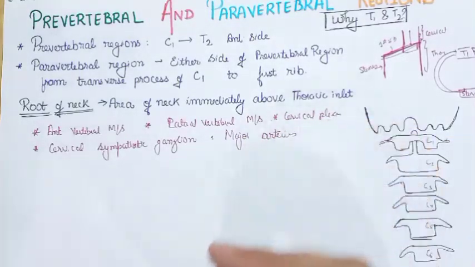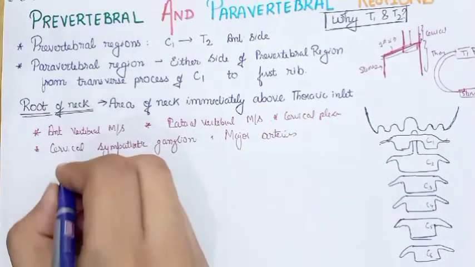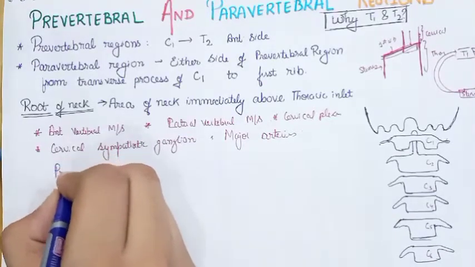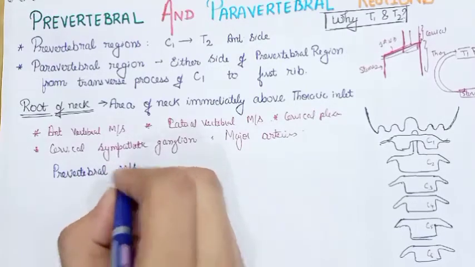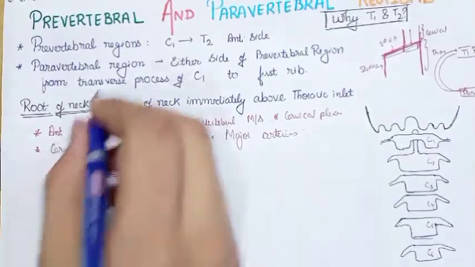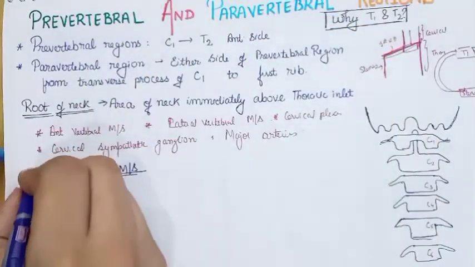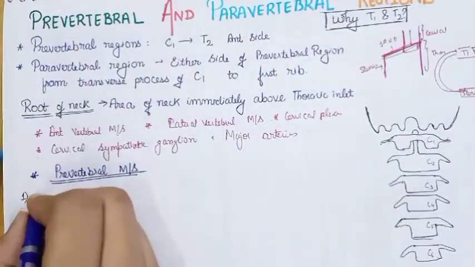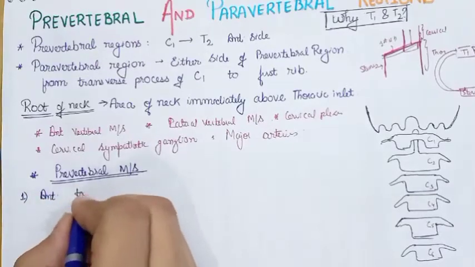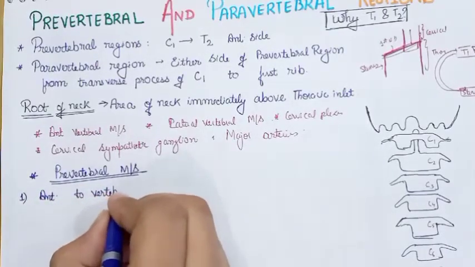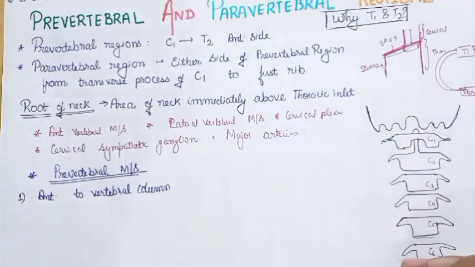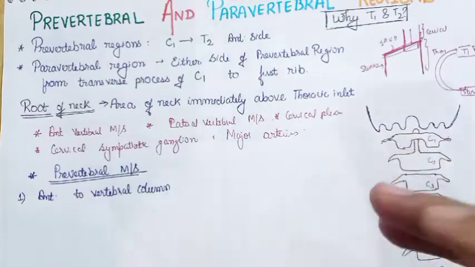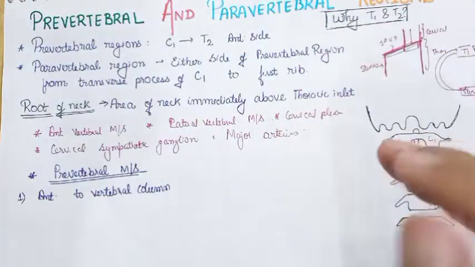Now let's see the muscles of the prevertebral region, that is the anterior vertebral muscles. So these prevertebral muscles are the very first topic of the prevertebral and the paravertebral region. These muscles are present anterior to the vertebral column. You can see the vertebral column over here, and it is present anterior to it. Its exact attachments and what all the muscles, we will see now.